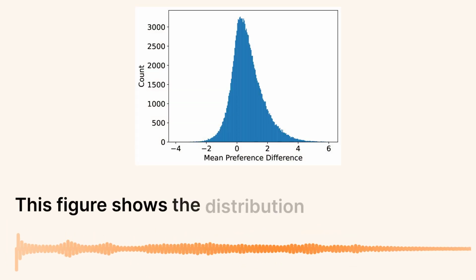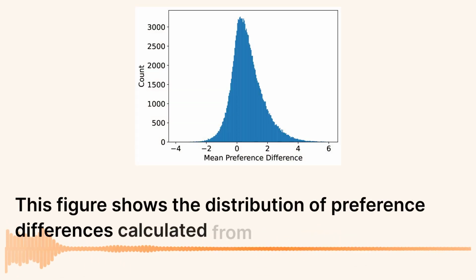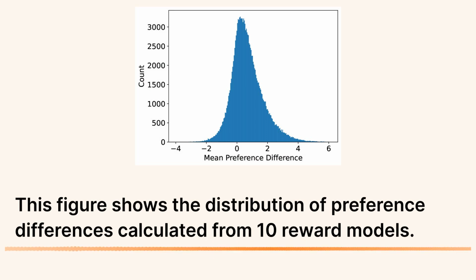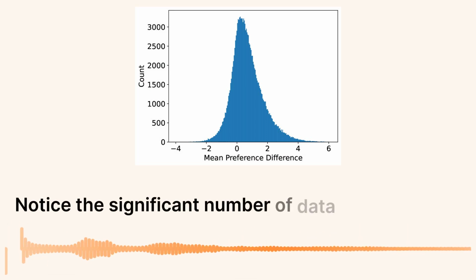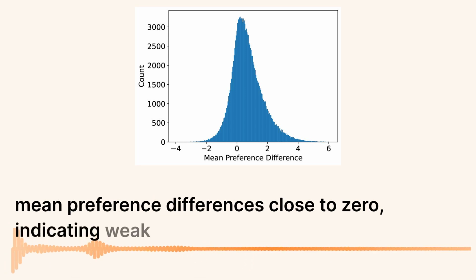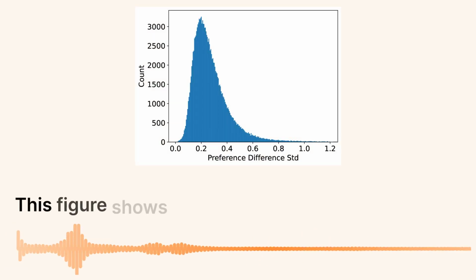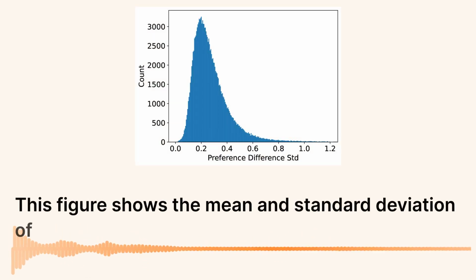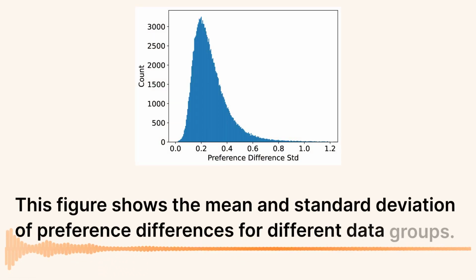This figure shows the distribution of preference differences calculated from 10 reward models. Notice the significant number of data points with mean preference differences close to 0, indicating weak preferences. This figure shows the mean and standard deviation of preference differences for different data groups.